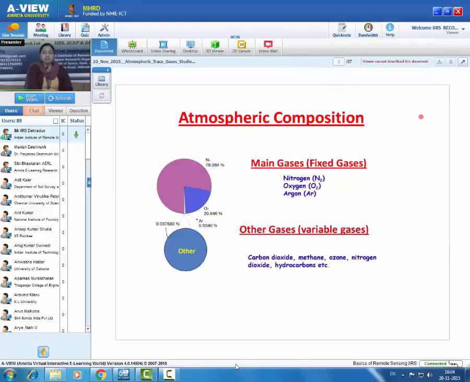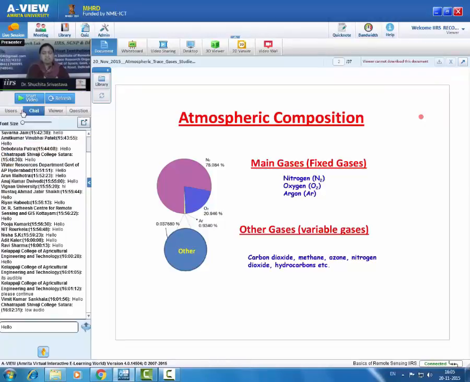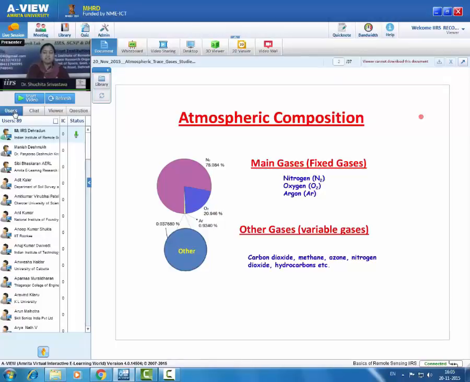Atmosphere is a thin and fragile layer of air surrounding the earth. It is mainly composed of two types of gases. One is main gases or fixed gases and the second is variable gases. Main gases are nitrogen, oxygen and argon. These are called fixed gases because their concentration does not vary much with space and time.